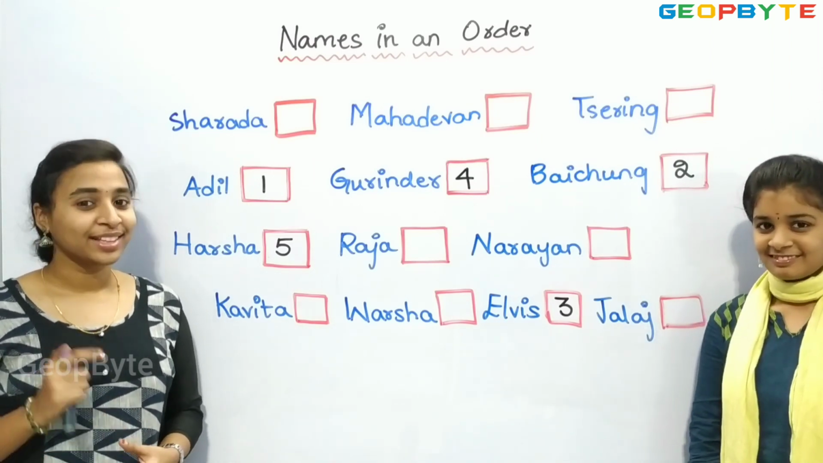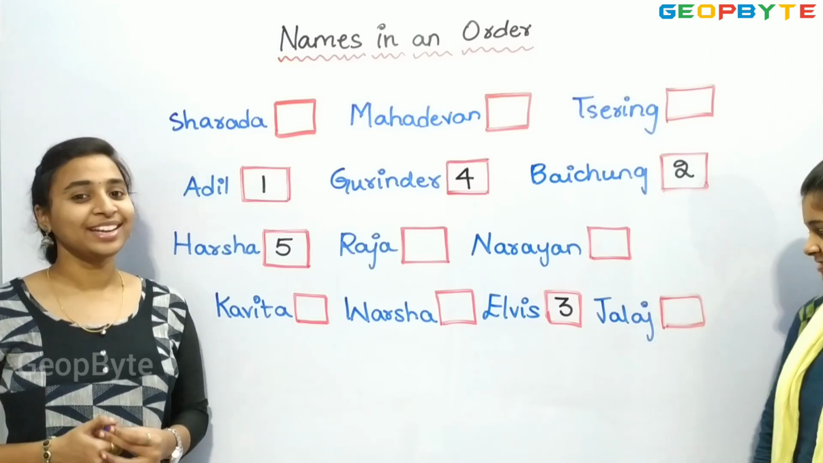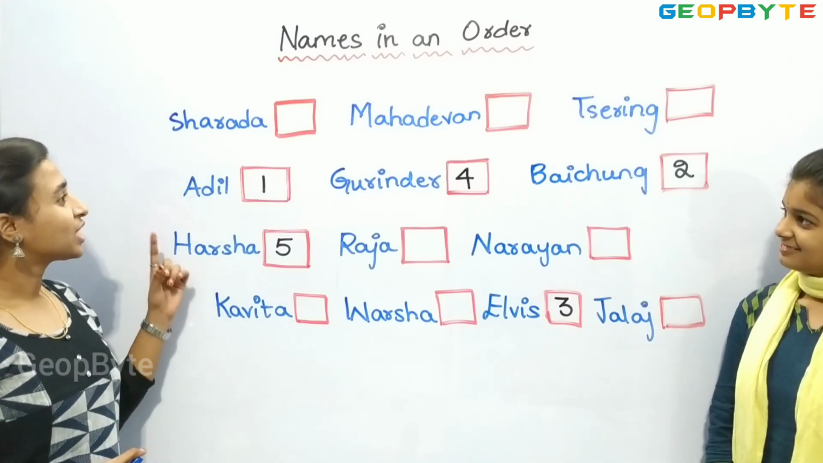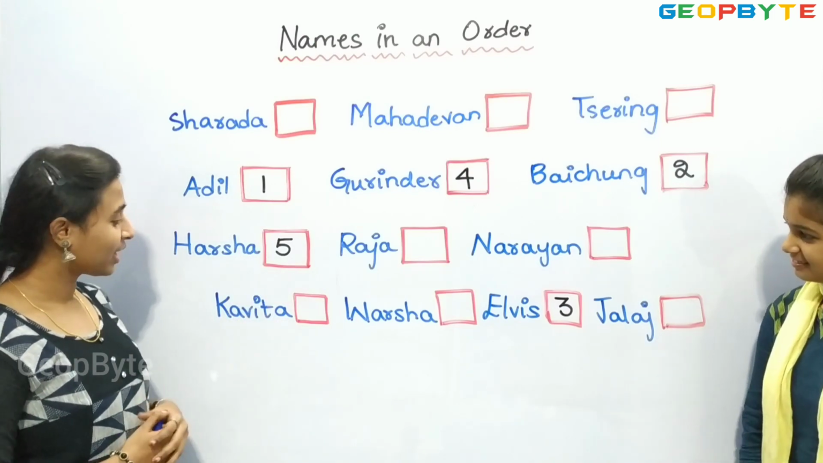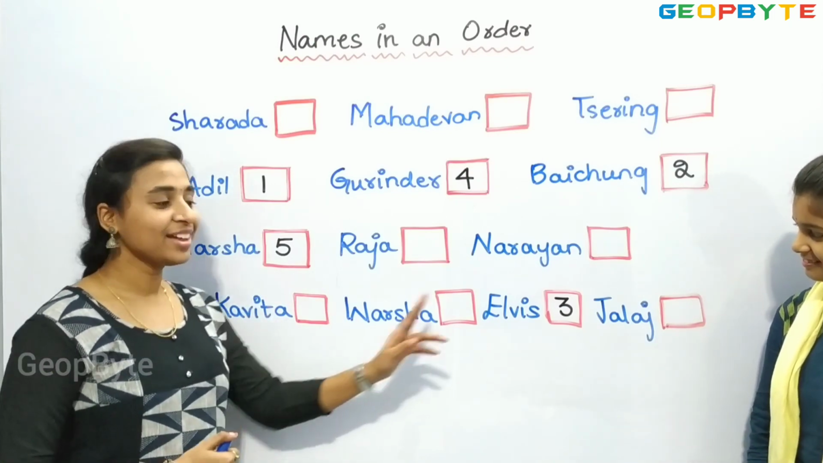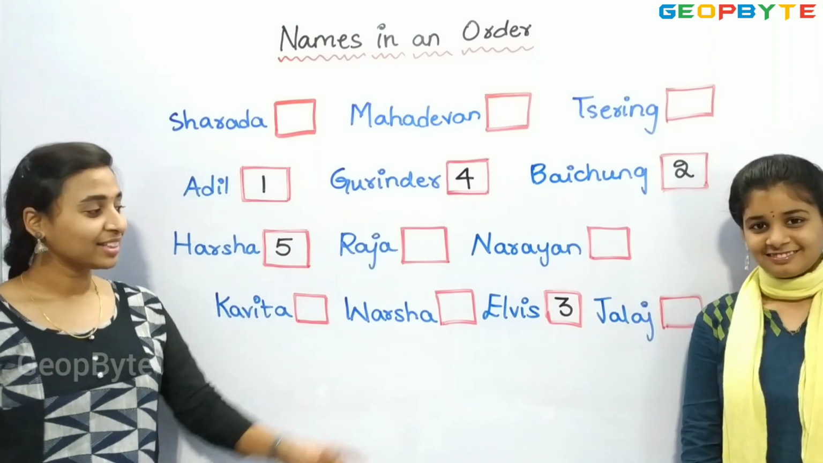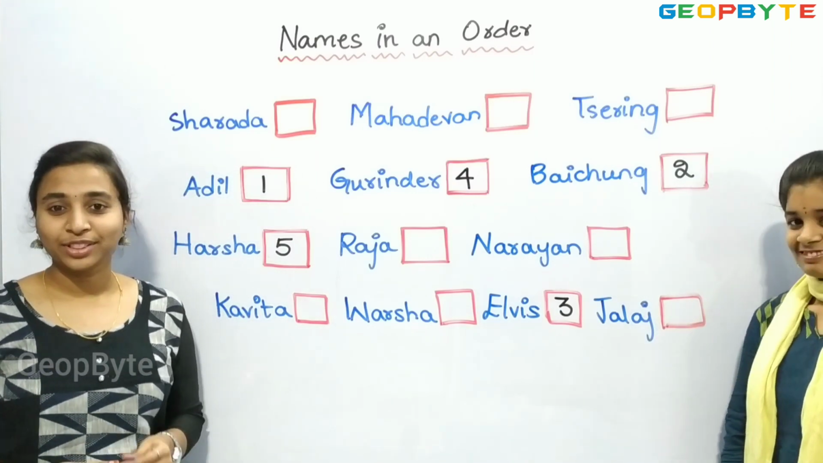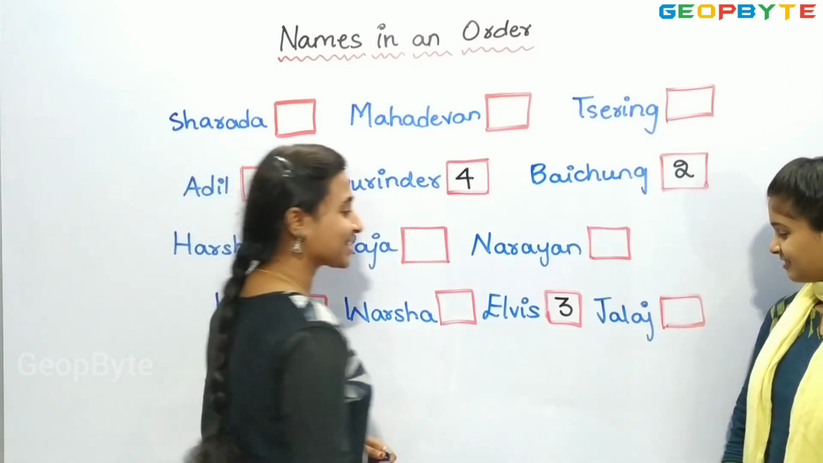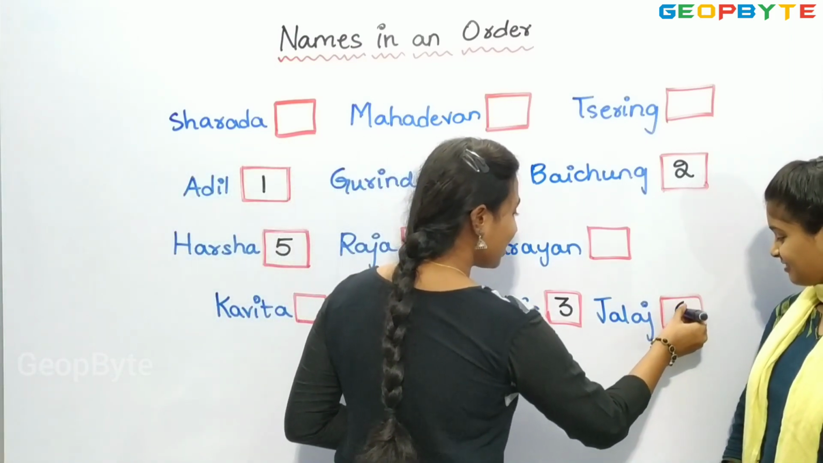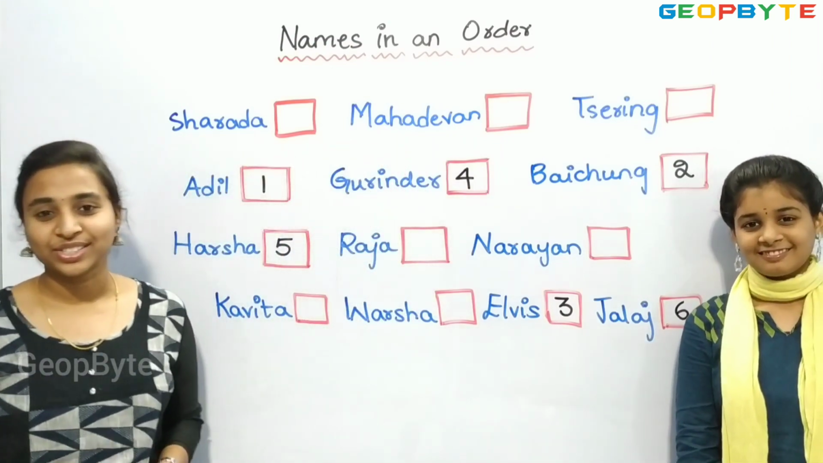Now let us see the name starting with the letter J. Sharada, Mahadevan, Sering, Raja, Narayan, Kavita, Varsha, Jalaj. Children, the name Jalaj is starting with the letter J. So after 5, we get 6. Let us give the number 6 for Jalaj.